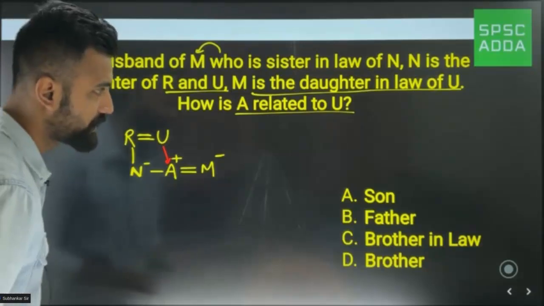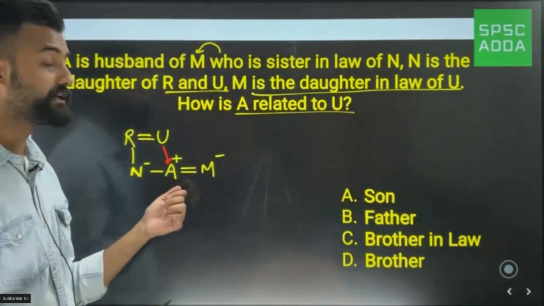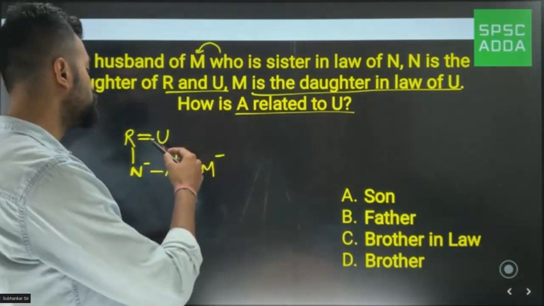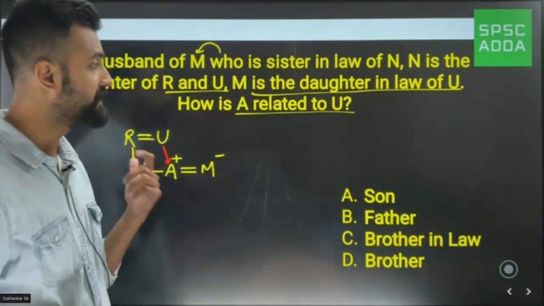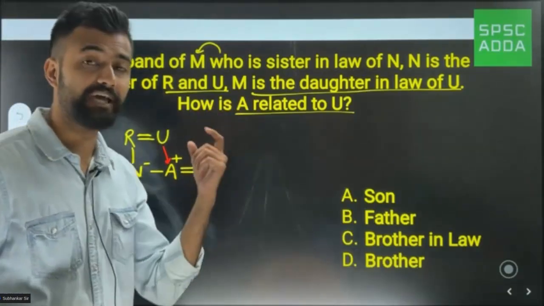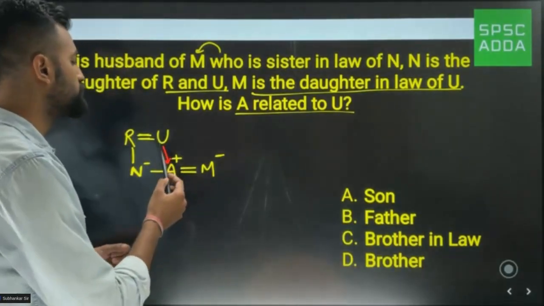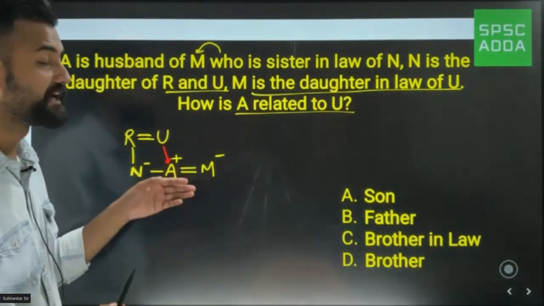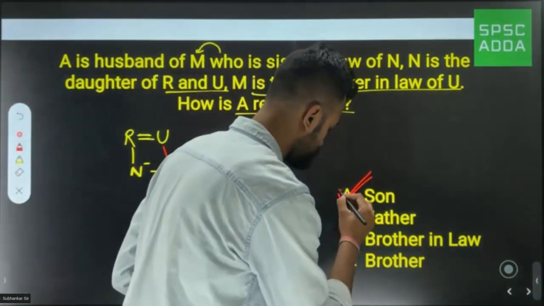They are not asking you how you is related to A. If it was you related to A, then I would have looked from A to you and I would have said cannot be determined because your gender is not specified. But they are asking you to find the relation of A related to you. So from you, you have to look at A. If I look from you to A, you will be able to see that A would be the son of you. So the answer would be option A.